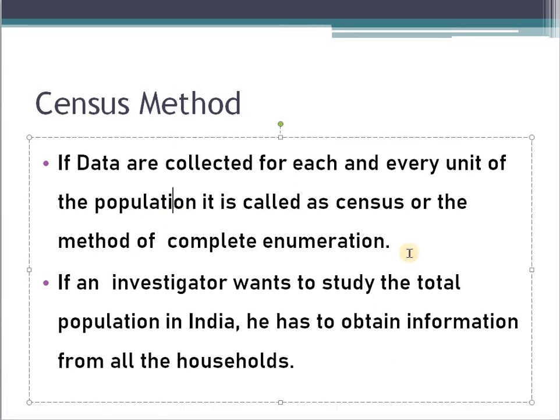For example, if an investigator wants to study the total population in India, he has to obtain information from all the households, right? If he wants to study the Indian population, then definitely he should collect information from all the households living inside India.